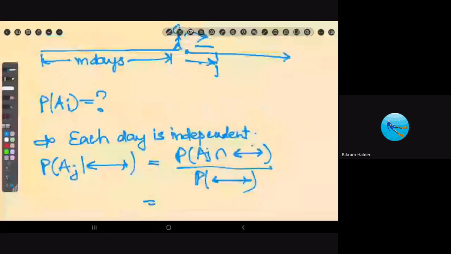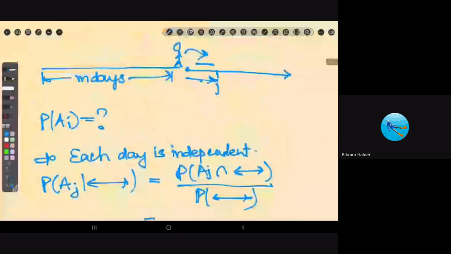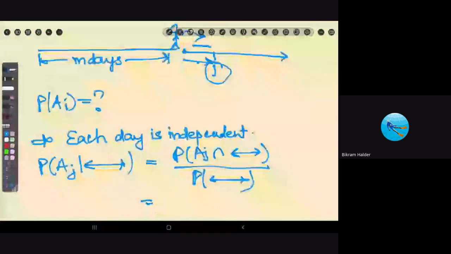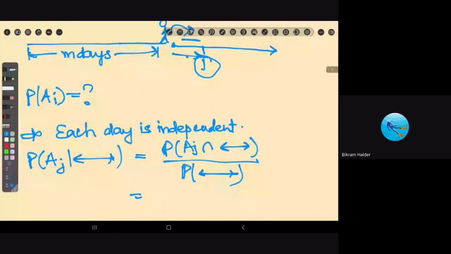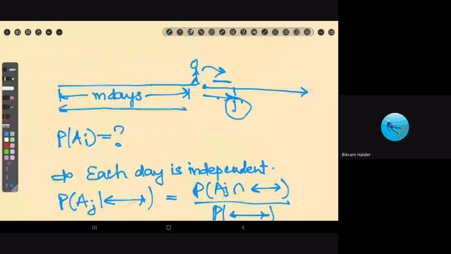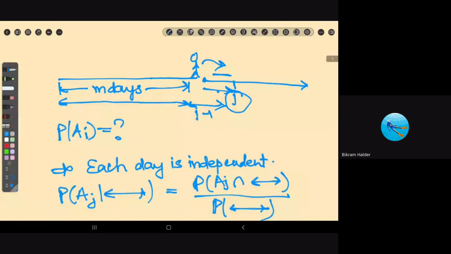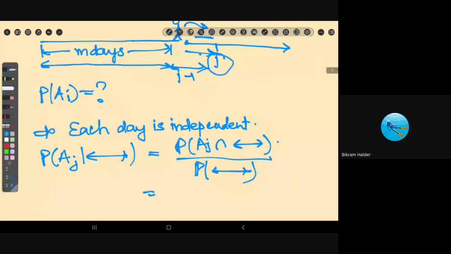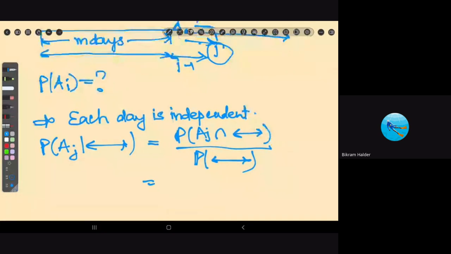Now think about it. You have taken the jth day to be your particular day. That means that it has been raining for the past m plus j minus 1 days, right? If you have chosen the jth day as your particular day of event, that gives you the number of days it has rained.